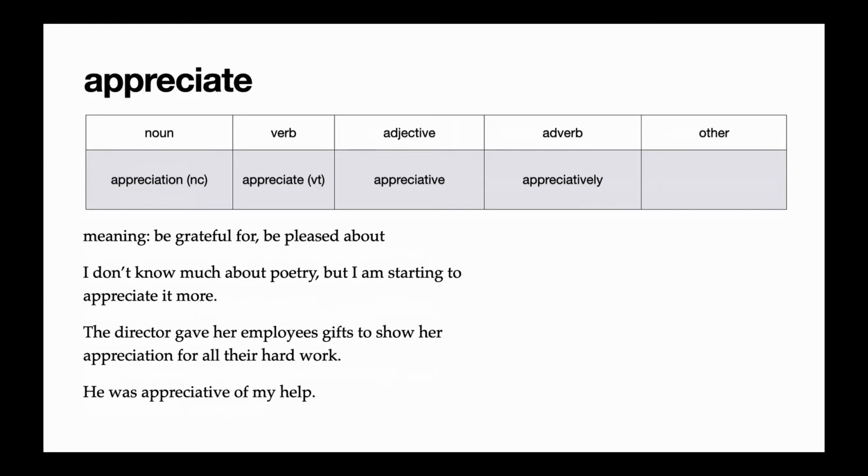In the third example, we have an adjective form. He was appreciative of my help. That means he was grateful and glad that I helped him. The second example shows appreciation as a non-count noun. It's non-count because it's a feeling. The director gave her employees gifts to show her appreciation for all their hard work. Notice that the pronunciation of the C in appreciate makes the sh sound, just like the CI in special.